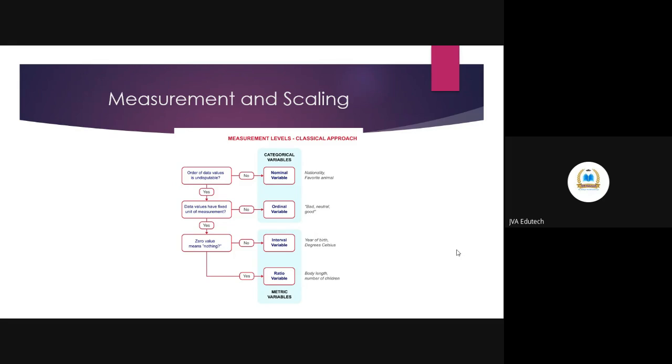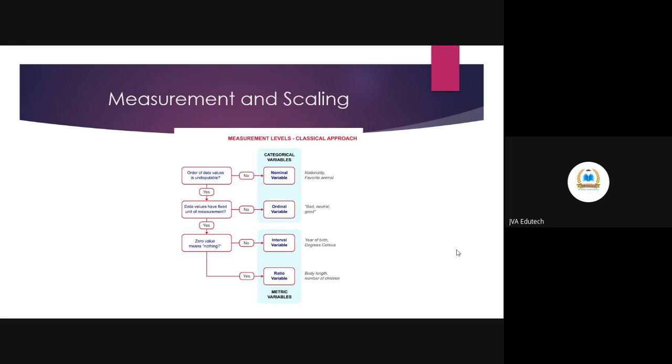Whenever we have to decide on a statistical test, the first thing that we see is what kind of measurement we have taken. It is not at our whims and fancies that we decide on a statistical test on our own, because statistics is a science, and science has few steps that need to be taken care of. So the measurement and then the assumptions.